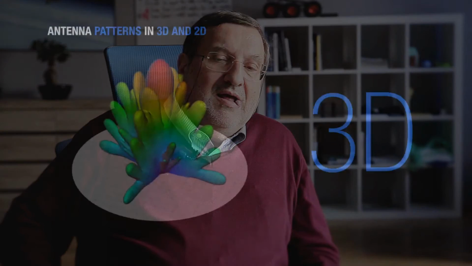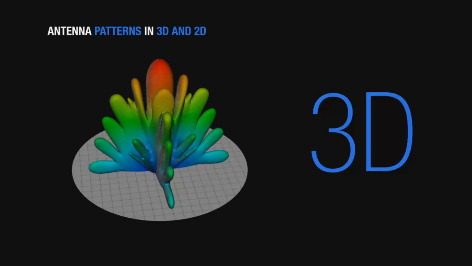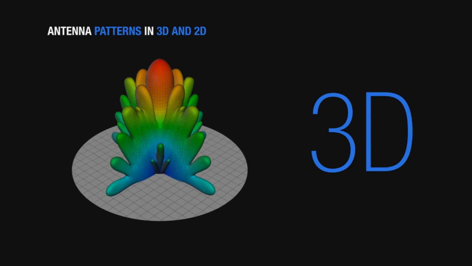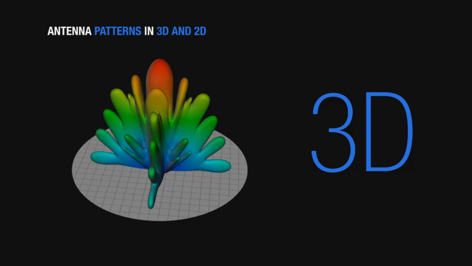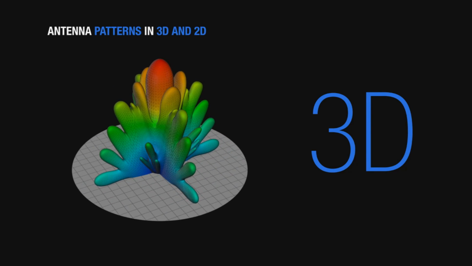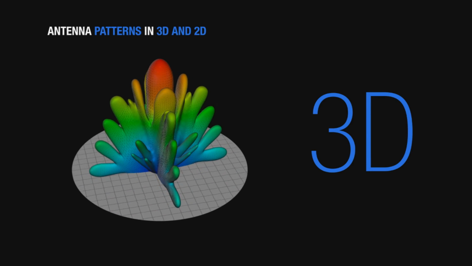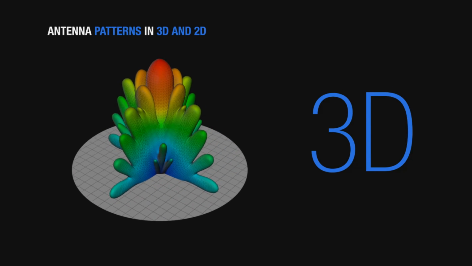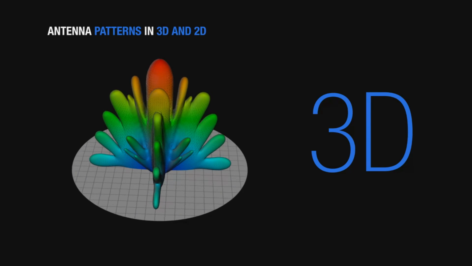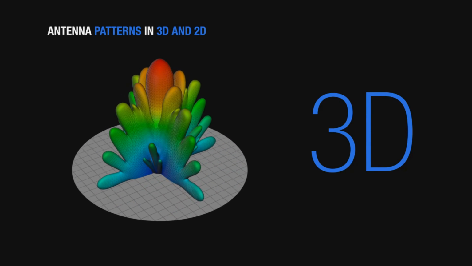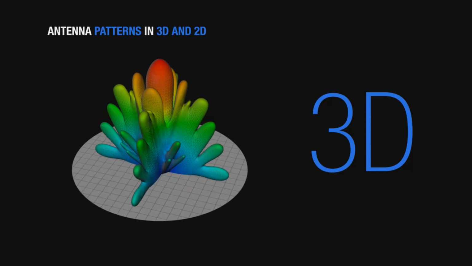The most complete pattern, if you want, is the 3D pattern. In this slide, you see that you can really represent how the antenna is propagating in the various directions. Of course, this pattern expresses the amplitude. The amplitude can be normalized to 1, or 0 dB. In fact, 1 would be expressed in dBs as 0 dB, or dBi.